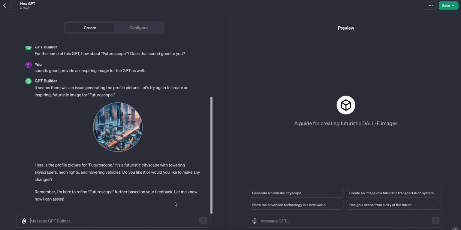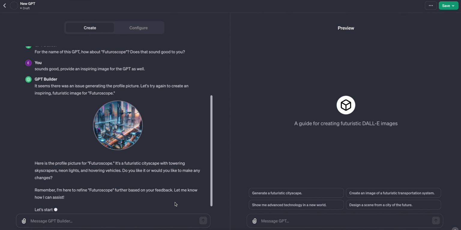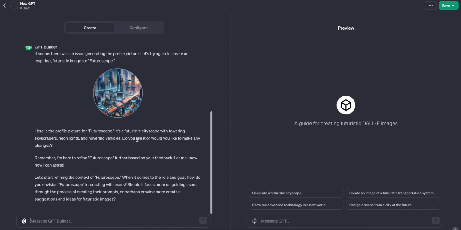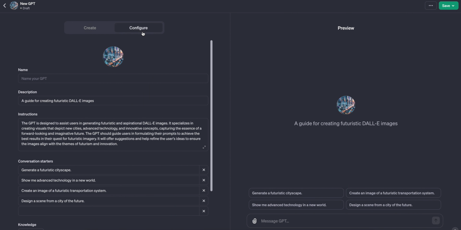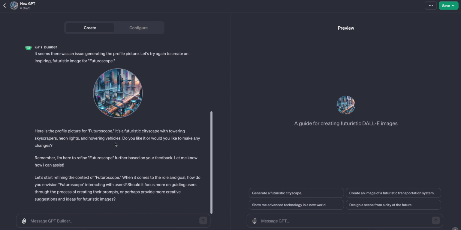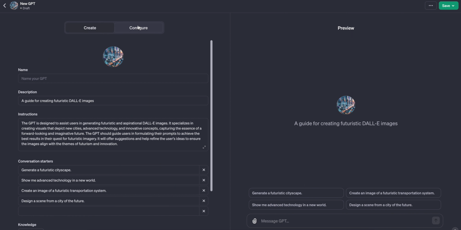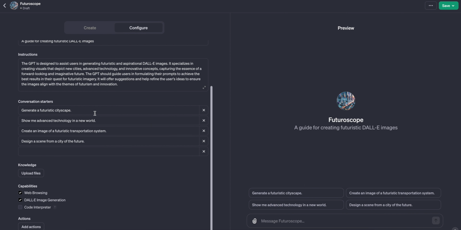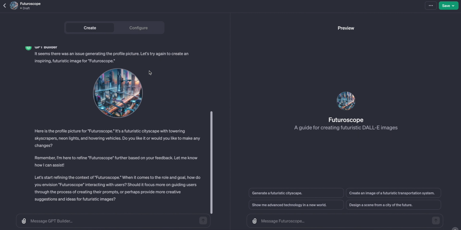Okay, dope. So GPT Builder finished creating the bot. It added an image. It asks us if we want to perform any changes. You can see the image added for the bot looks really good. This is exactly the vibe we're going for. You can see it already populated the image here as well, and then some more. As for the name, I am really not certain why it didn't update it, but we can just copy it and do it ourselves. And we can just go ahead and start using it, right? So before we go ahead and publish the bot, the agent, we're gonna go ahead and ask it to provide some images.